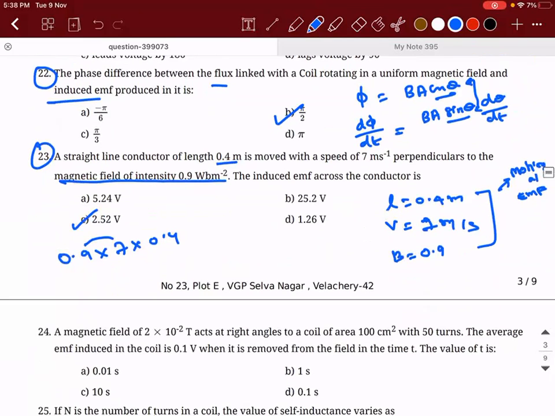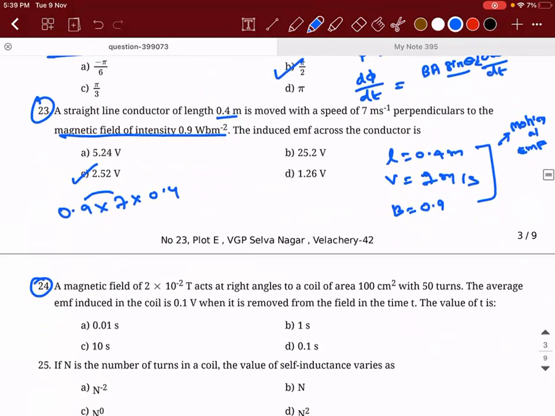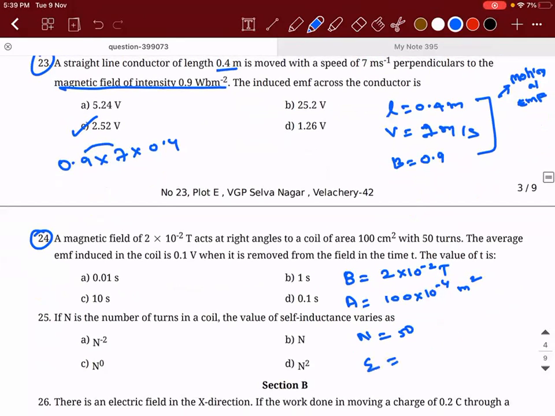Yes, sir. So 24th. There is a magnetic field of 2 into 10 power minus 2 Tesla, which acts at right angles to a coil of area 100 centimeters square with 50 turns. The average EMF induced in the coil is 0.1 when it is removed from the field at time t. The value of t is how much? B is equal to 2 into 10 power minus 2 Tesla. Area of the coil is 100 into 10 power minus 4 meters square. Number of turns is 50. The average EMF induced is 0.1 volt when it is removed from the field in time t. So t is equal to how much?